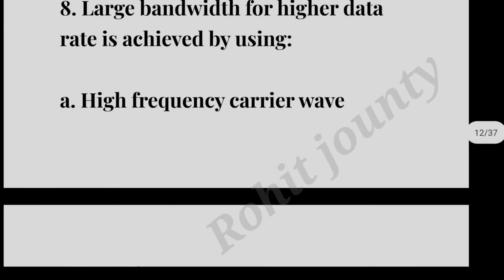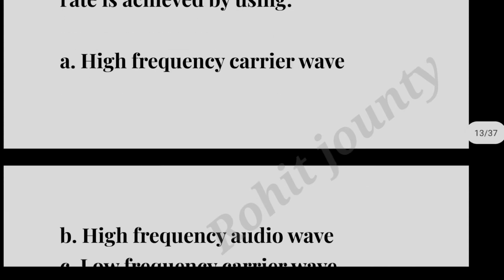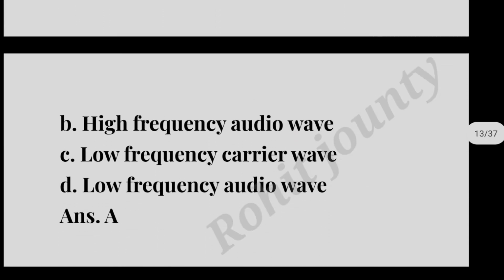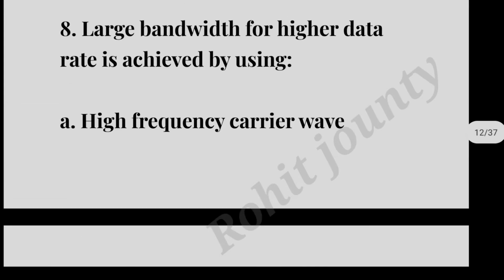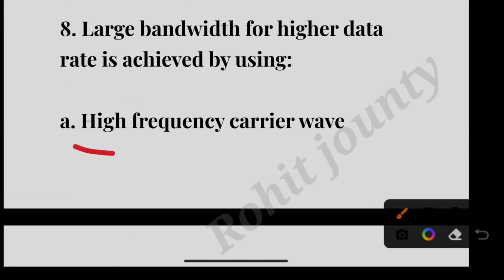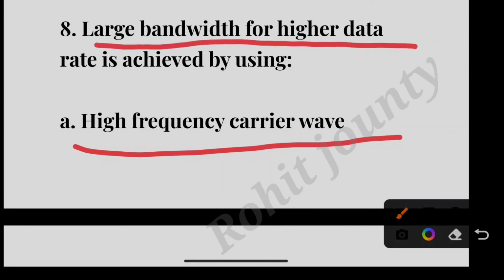Question number 8. Large bandwidth for higher data rate is achieved by using: option A, High frequency carrier wave; option B, High frequency audio wave; option C, Low frequency carrier wave; option D, Low frequency audio wave. The correct answer is option A, High frequency carrier wave. Large bandwidth for higher data rate is achieved by high frequency carrier wave.